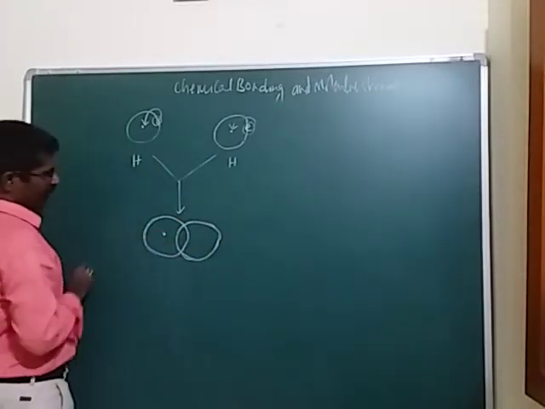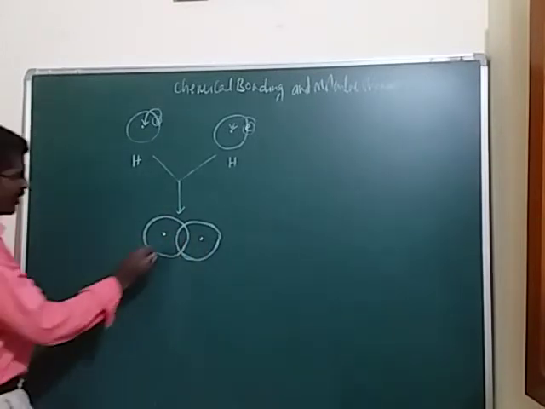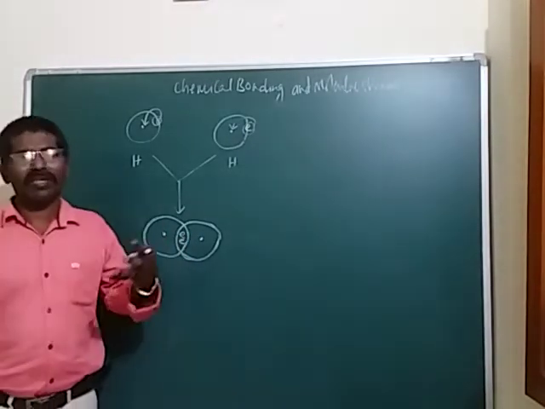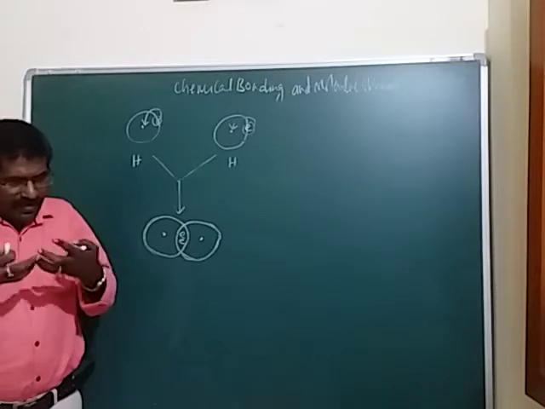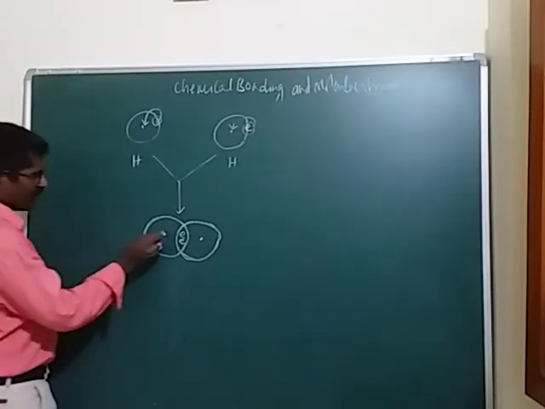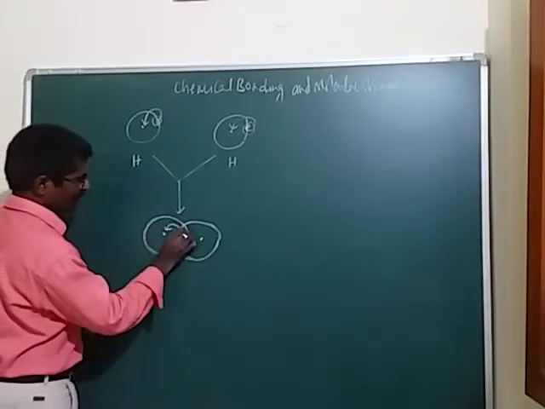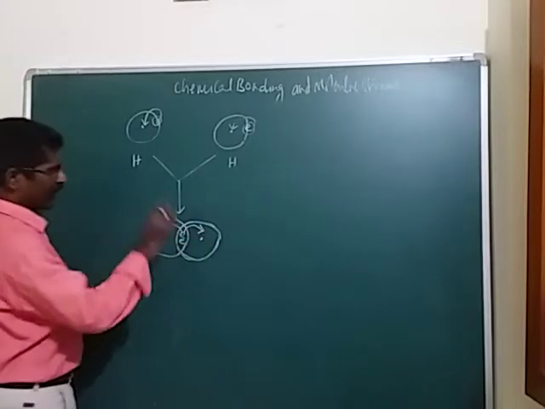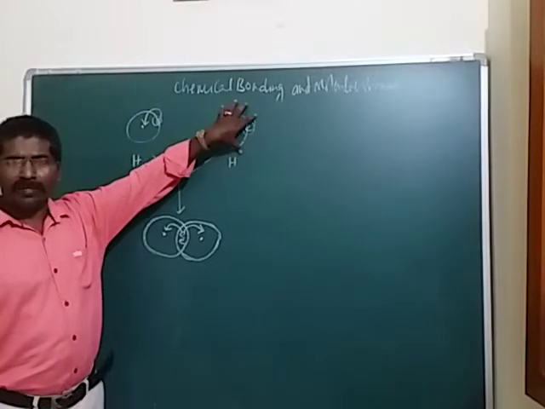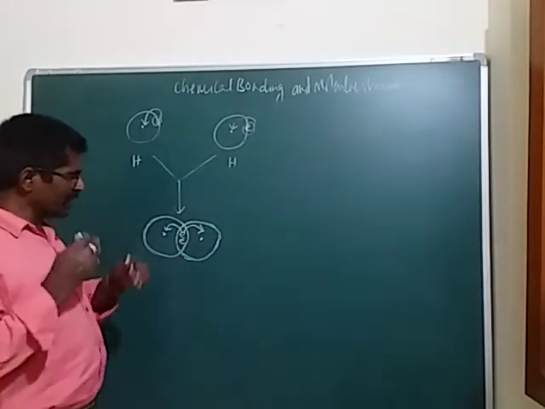So this is the nucleus of the A hydrogen atom, and here also the nucleus of the second atom. Now the electrons are mixing with each other; the electrons come closer. Then what happens? These electrons are attracted by this nucleus, and at the same time they are also attracted by the second nucleus. Now this one is an atomic orbital, here also an atomic orbital, but this one is the molecular orbital.